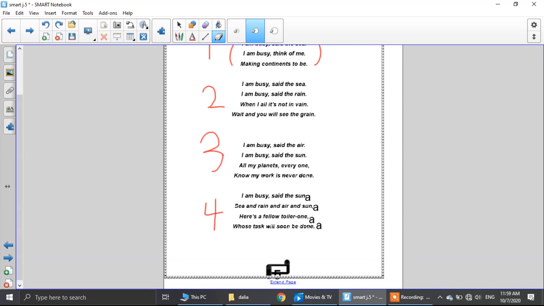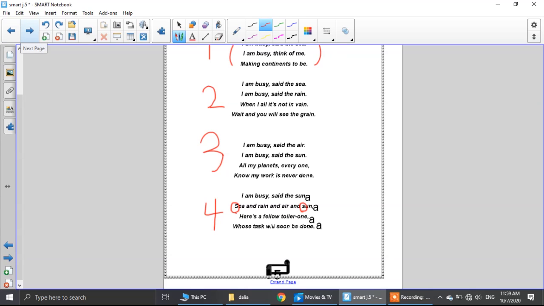Here, in the second line in our stanza, we have sea and rain and air and sun. Here we have sea, sun. There's alliteration here between these two words, sea and sun. Both of them start with the same sound S, and as we said before, the alliteration gives the poem an excellent and musical effect.